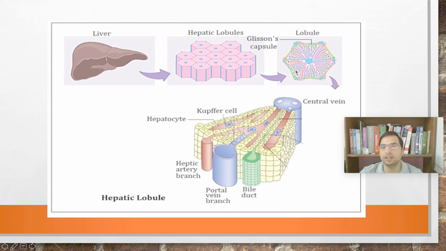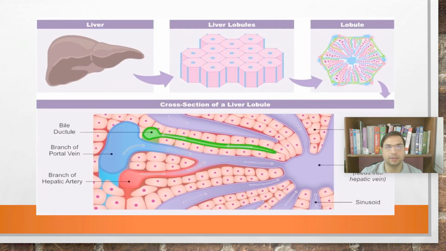So you can see the green threads here are bile ducts, the red are hepatic artery, and the blue are portal vein, and they all are draining into the hepatic vein. The portal vein and the hepatic artery are draining into the central vein, and this central vein will form the hepatic vein. I hope it is not confusing. So let us see more.